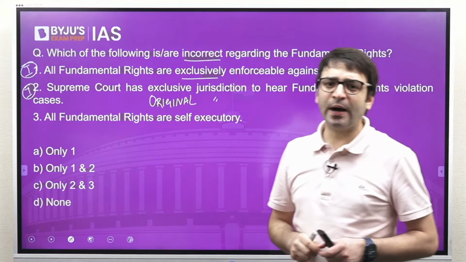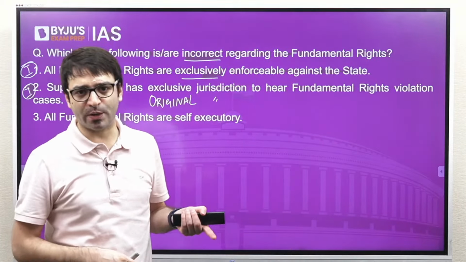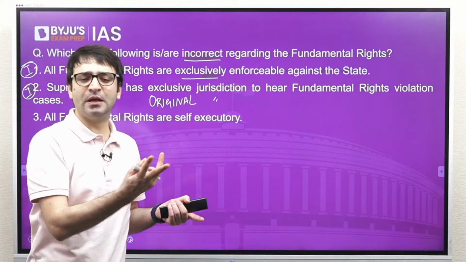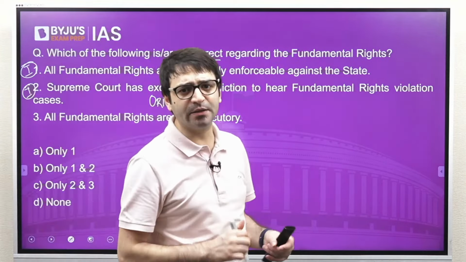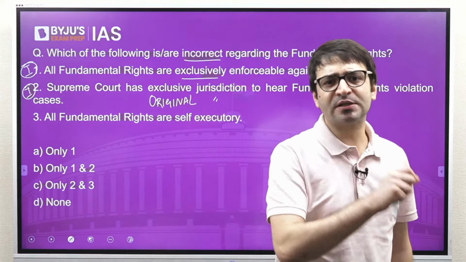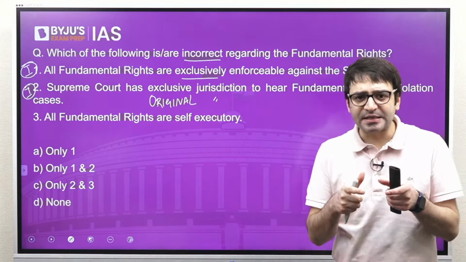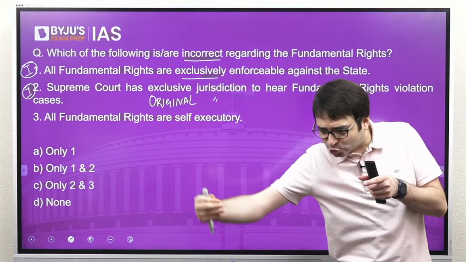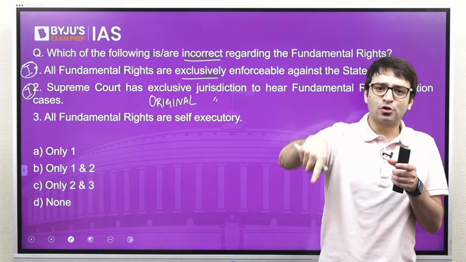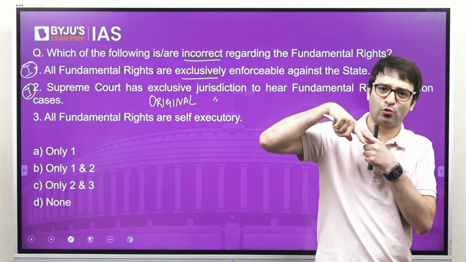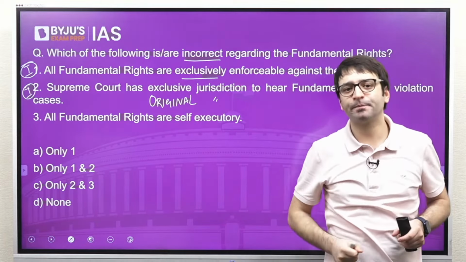Original jurisdiction is one where you can file the case directly in the Supreme Court, not through an appeal, but directly. For example, you lost a case in the district court, you can file an appeal before the High Court. You lost a case in the High Court, you may file an appeal before the Supreme Court. So this case has reached Supreme Court through appeals and was not originally filed directly in the Supreme Court.